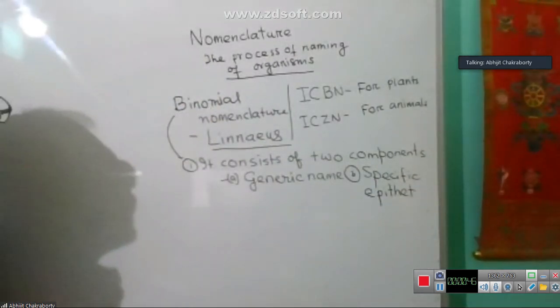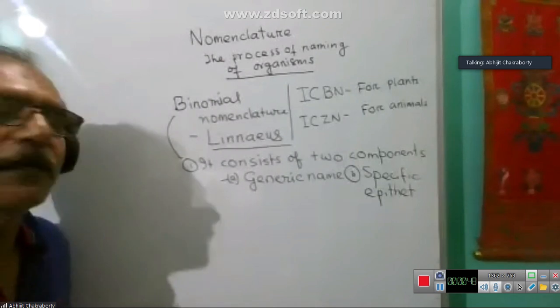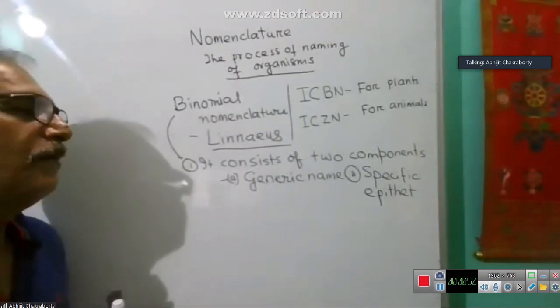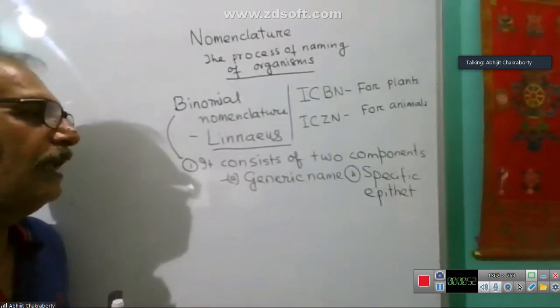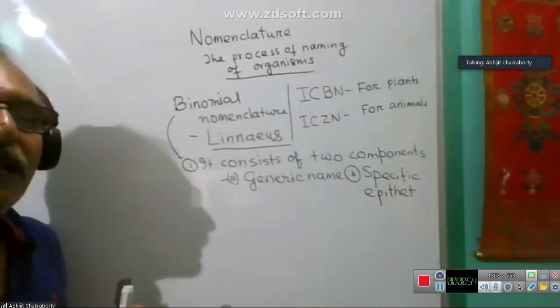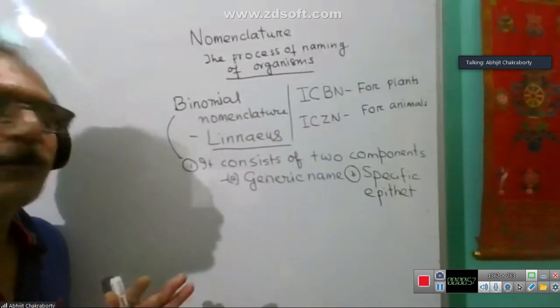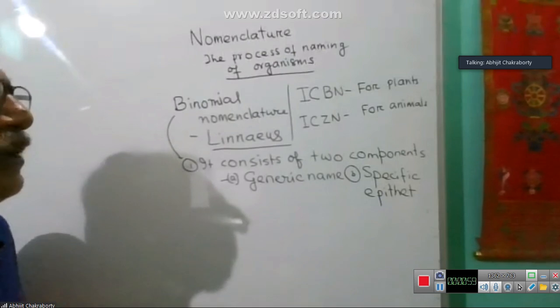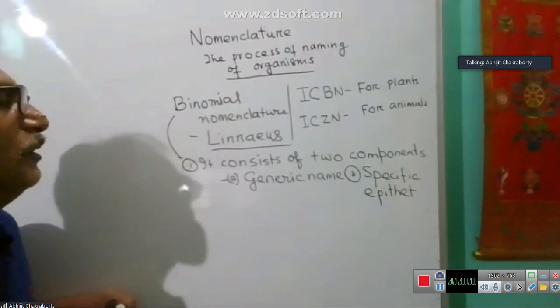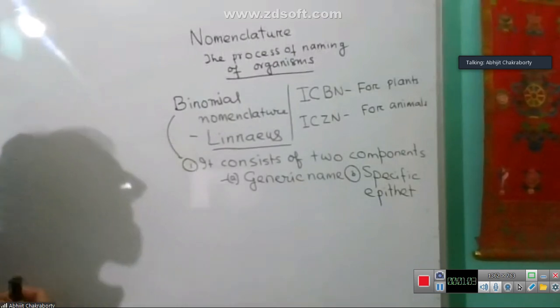As per binomial nomenclature, every biological name consists of two components, hence it is called binomial. So what are the rules to be followed for naming organisms?